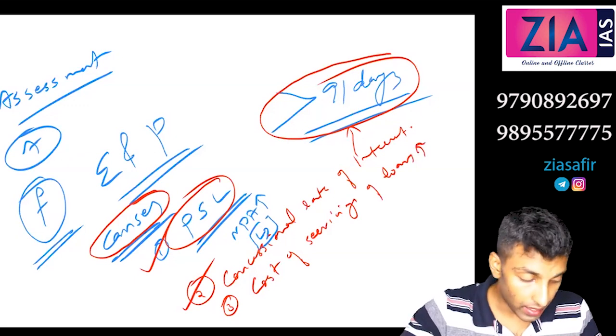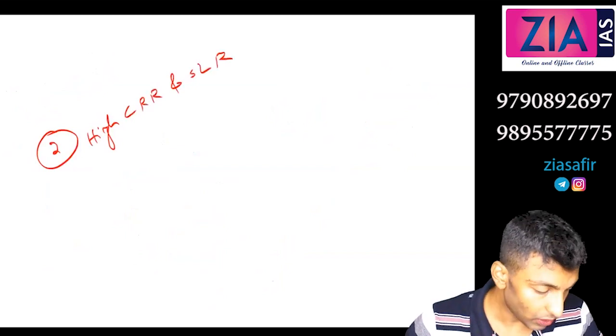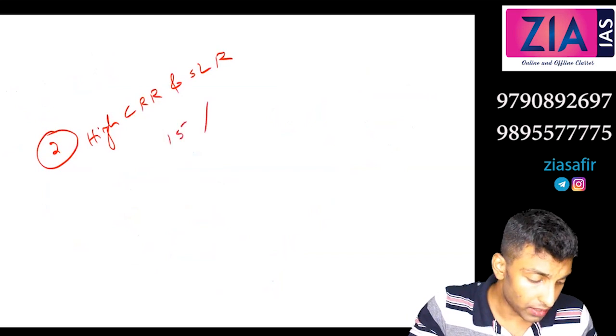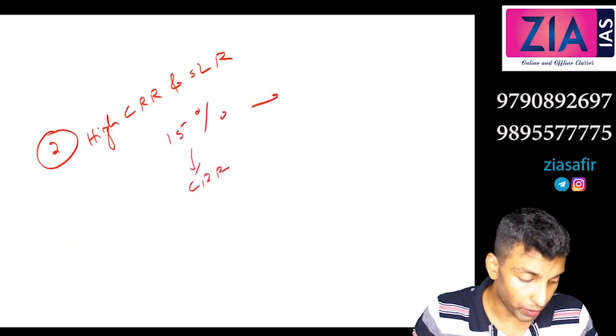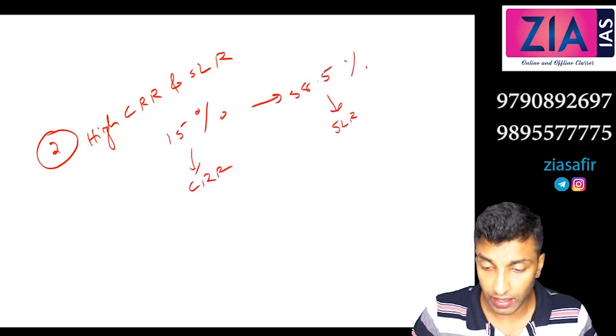We are talking about the causes. Second cause, high CRR and SLR. Before, it was around 15% CRR and around 38.5% SLR in 1991.